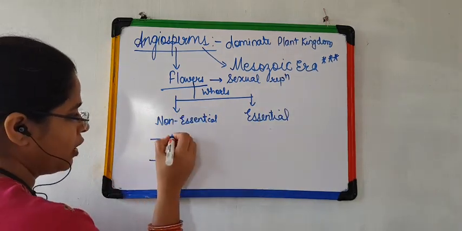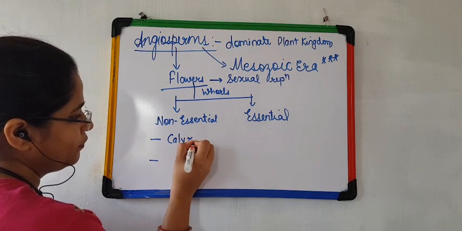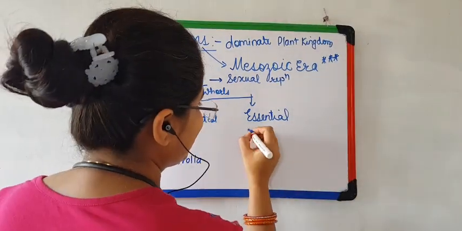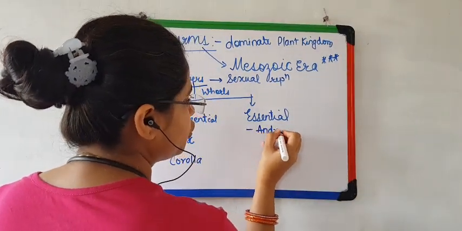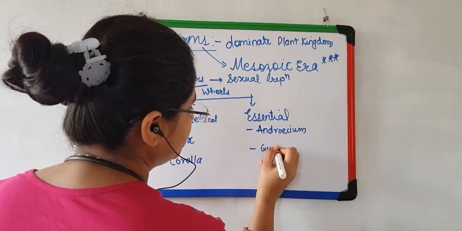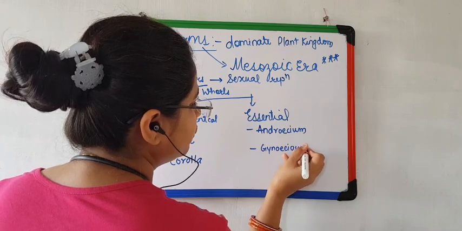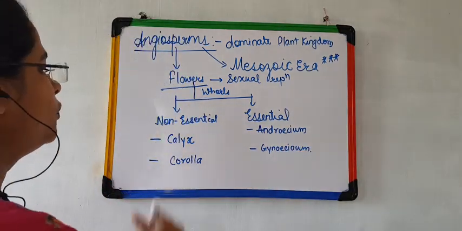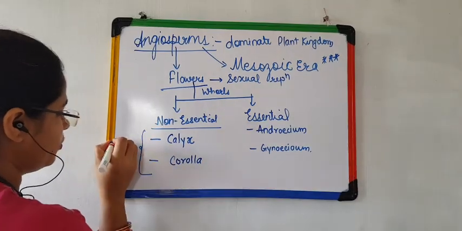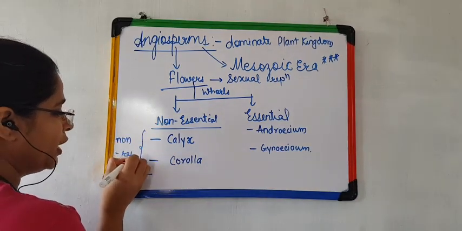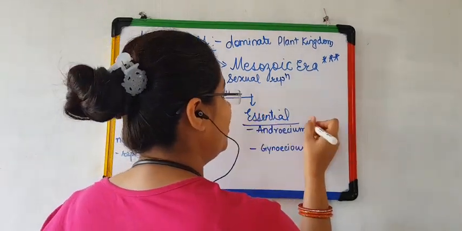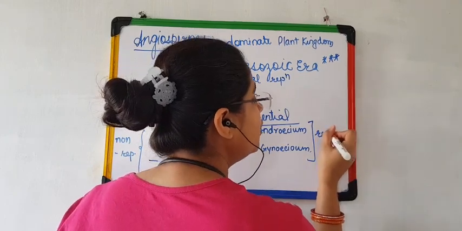Non-essential whorls are calyx and corolla, while the essential whorls are androecium and gynoecium. Am I clear with that? Right? Now, why are they known as non-essential? Because they are non-reproductive. Are you getting my point? They are non-reproductive, that's why they are non-essential. Why are they essential? They are essential because they help in reproduction.